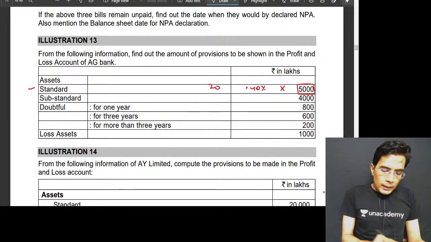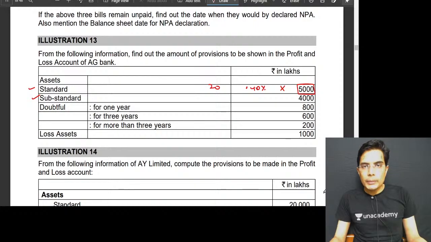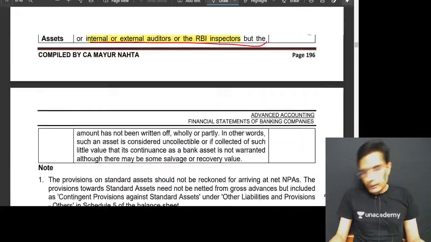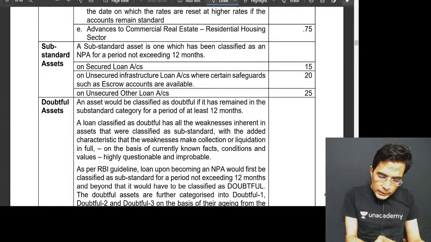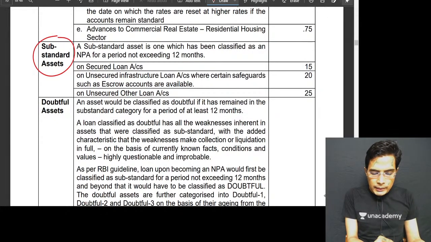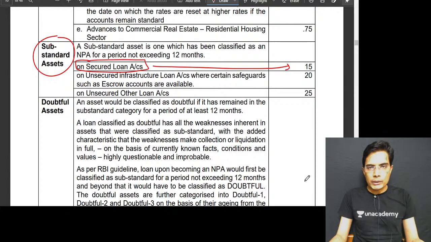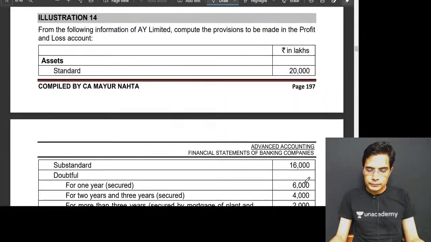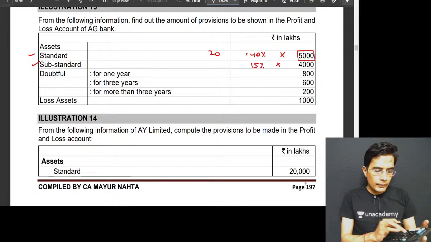Then, if the loans and advances fall under the category of substandard on the balance sheet date, and if the question is silent, then the standard assumption is that the particular loans and advances may have some security, and create a provision of 15% on that. These rates are given by RBI guidelines. We have to keep these rates in our mind. We have to memorize them basically.